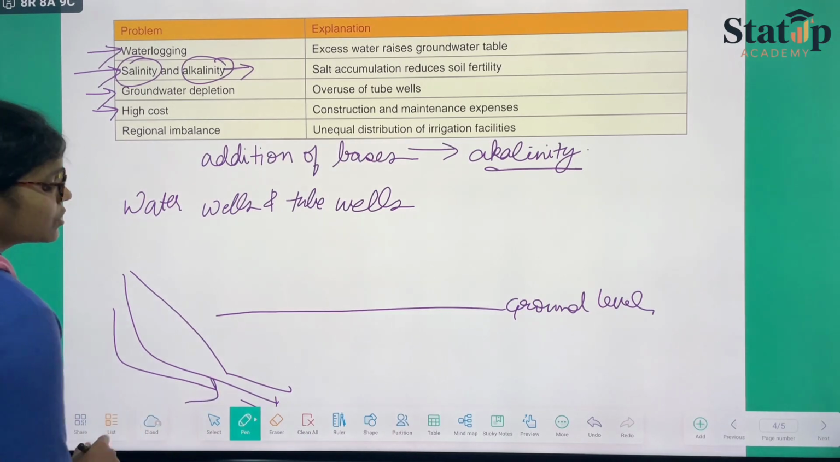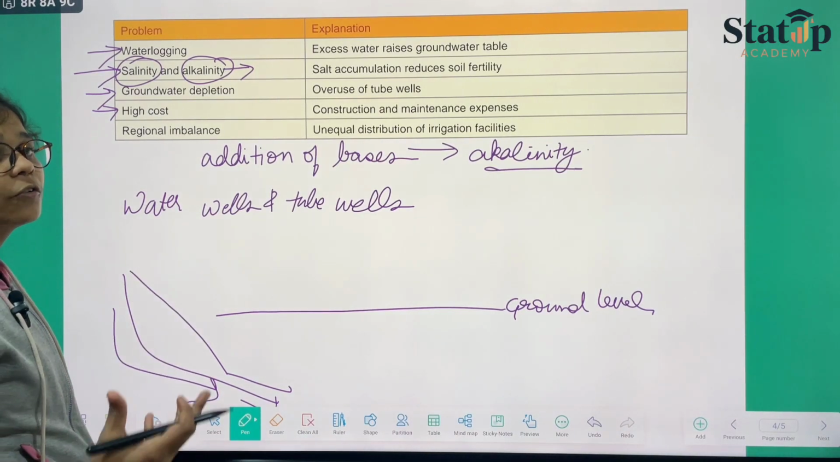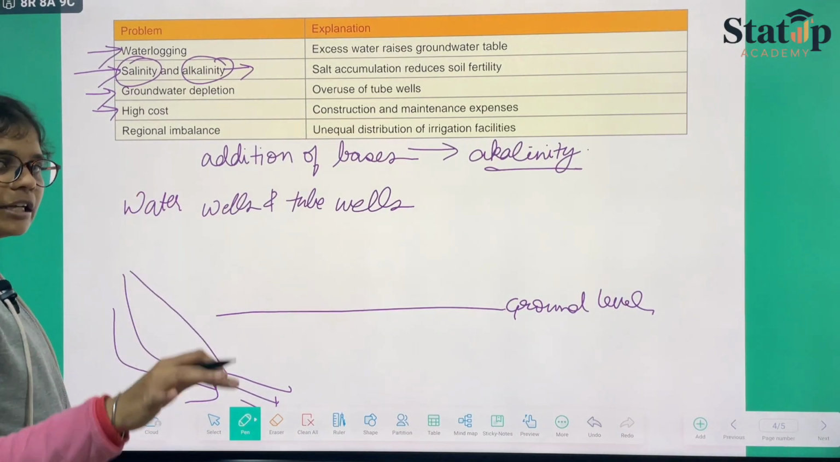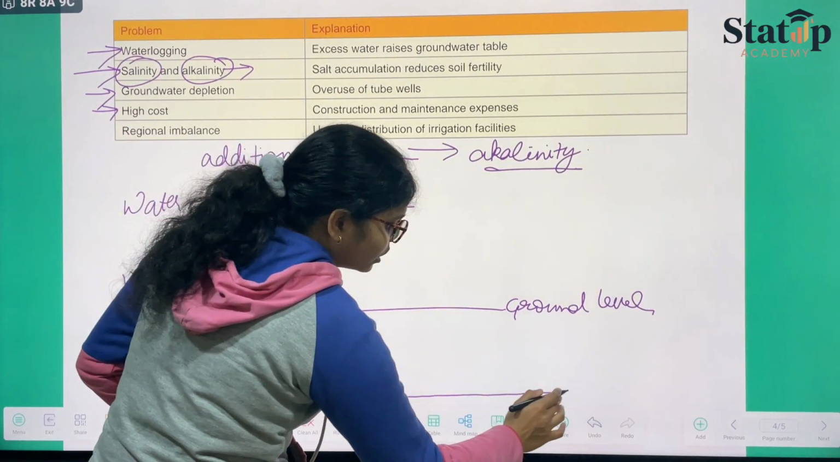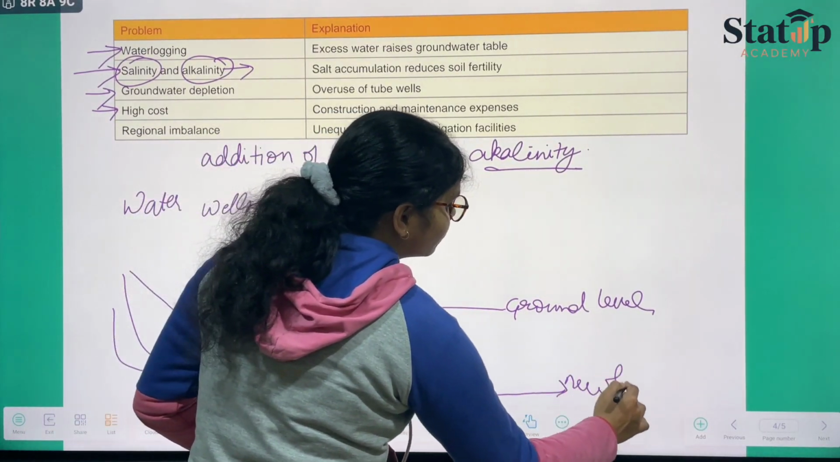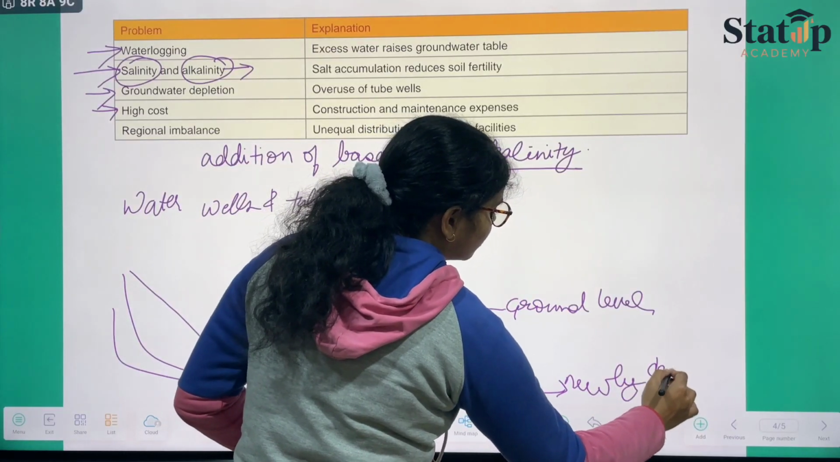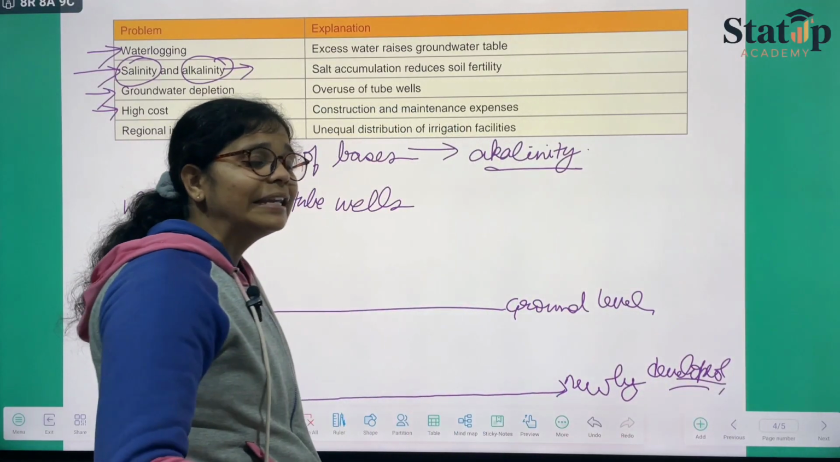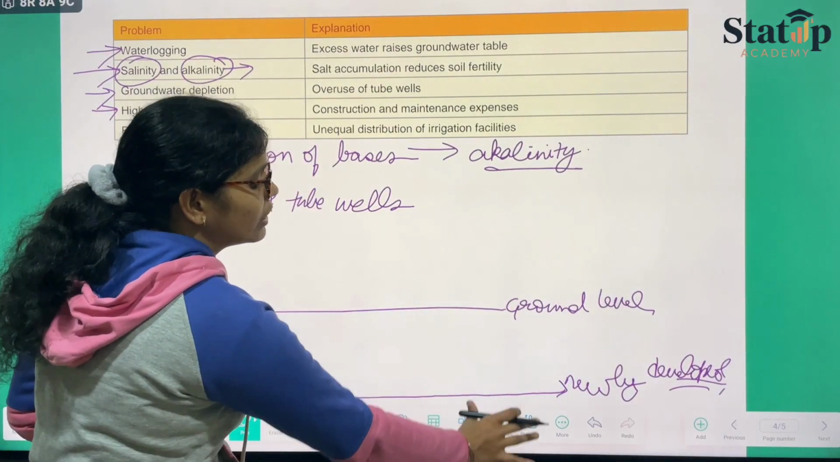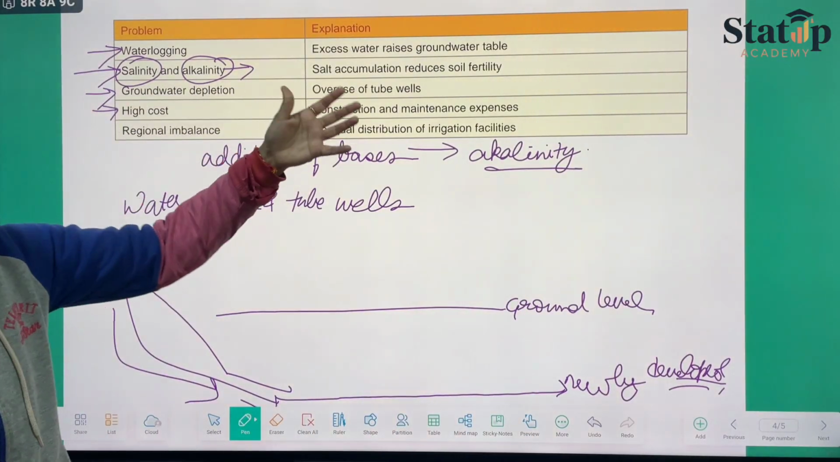We are drawing water. Since we are drawing water, after a certain period of time, in the new era what will happen is that this ground level will now be distorted to the newly developed ground level. Actually this is not developed, this is depleted ground level because the ground level has decreased. So this refers to overusing.